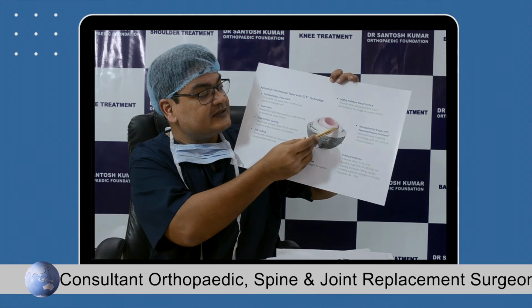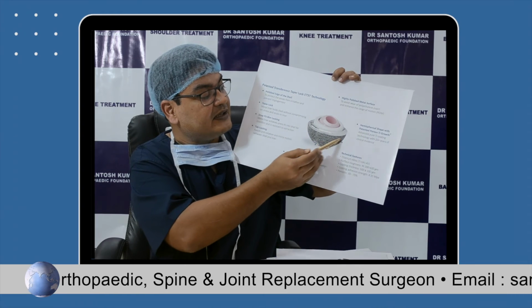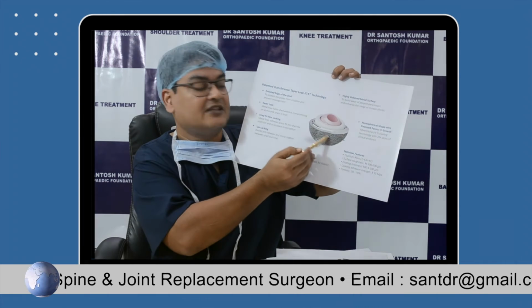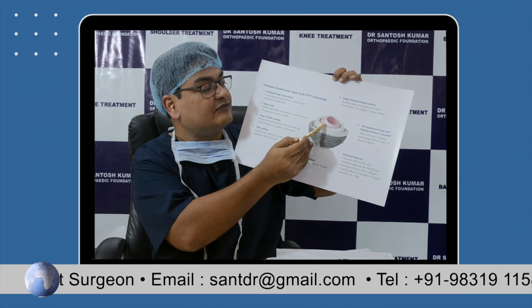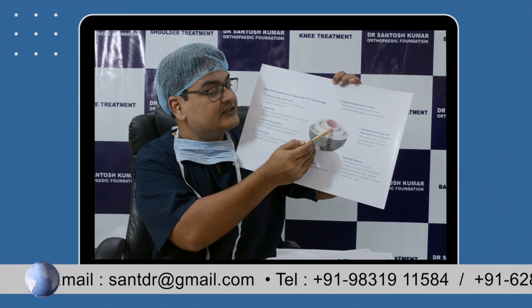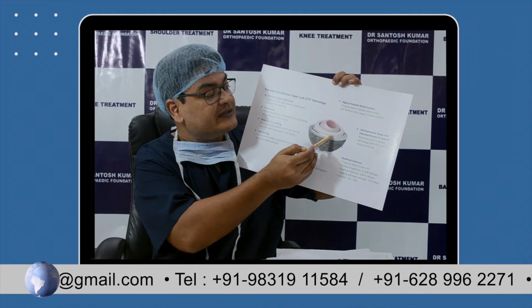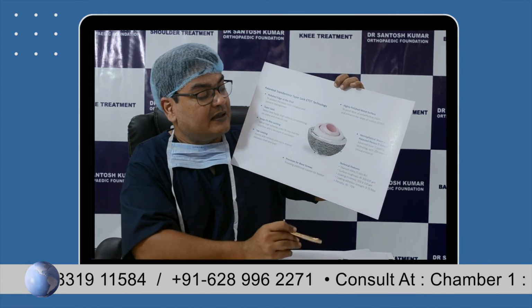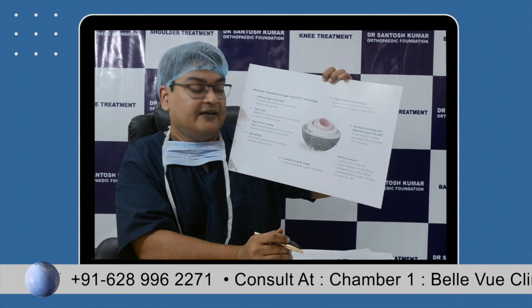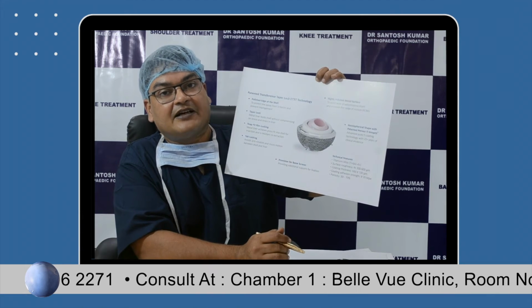Like this is a dual mobility cup, in which the acetabular shell is there, which is the cup which is put in the acetabulum, and the head itself consists of two parts. One has a ceramic head, and the other is ultra high weight polyethylene. So this behaves like a bipolar head, and the whole construct behaves like a tripolar.